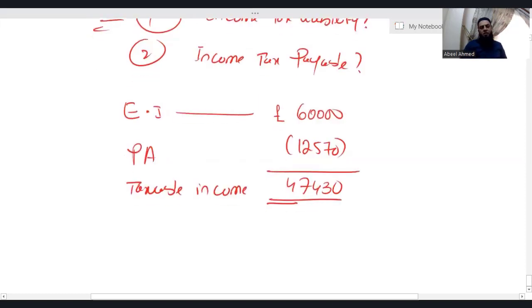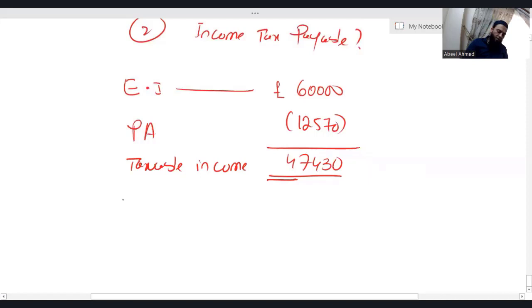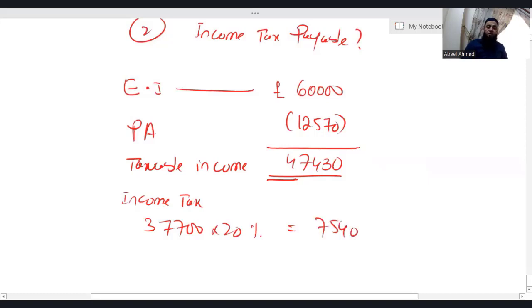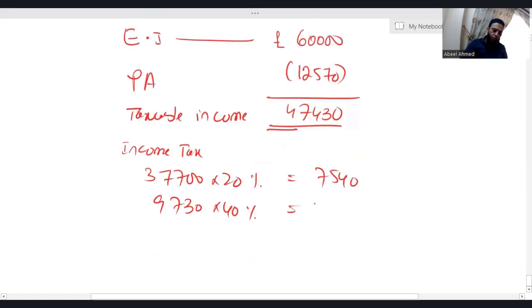Since we have only a non-saving source of income, let's calculate income tax. Basic rate band 37,700. Applicable tax rate is 20%, 7,540. Total taxable income is 47,430. Out of that 47,430, we have applied tax on 37,700. So how much is left? Whatever is left actually falls in the higher rate band, 9,730. Applicable tax rate is 40%. I'm getting 3,892. So here comes the income tax liability.